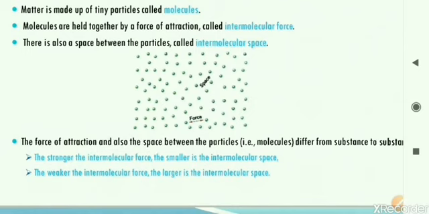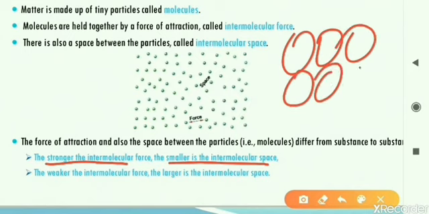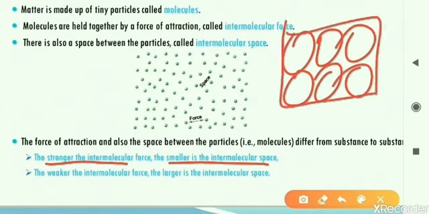The force of attraction and also the space between the particles differ from substance to substance, as I already told you just now. So the stronger the intermolecular force, the smaller is the intermolecular space. If the force of attraction is very high, then what will happen? The molecules will come close to each other. They will have less space in between them. Like in the case of solid, the molecules are tightly packed and close to each other. So the intermolecular space is negligible there, a minimum intermolecular space. Why is it happening? Because of the stronger intermolecular force.